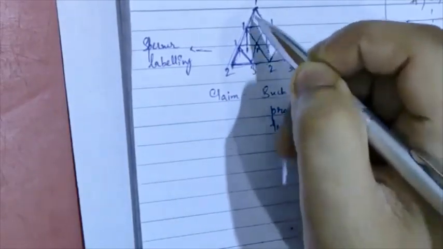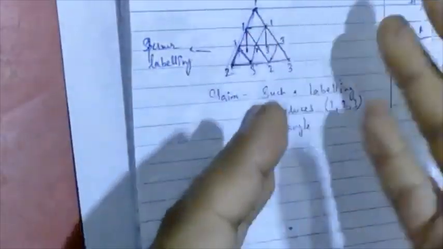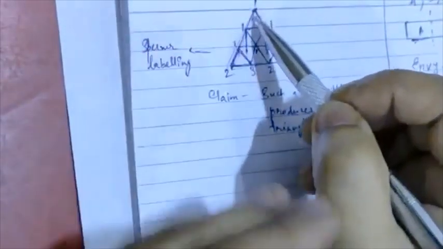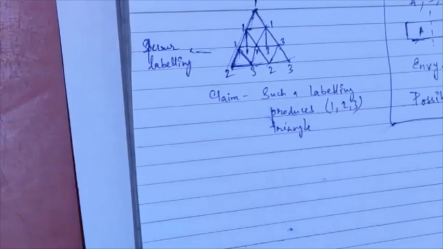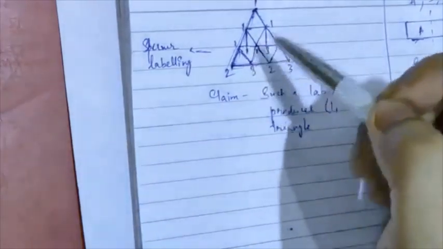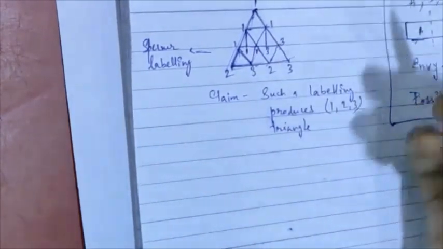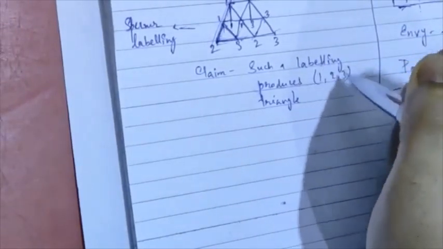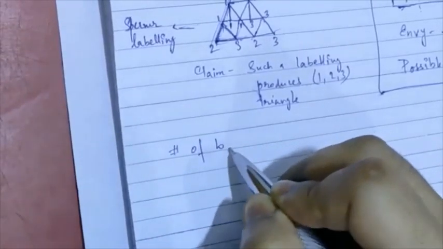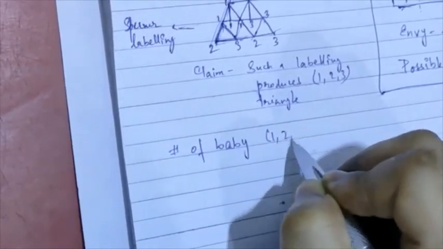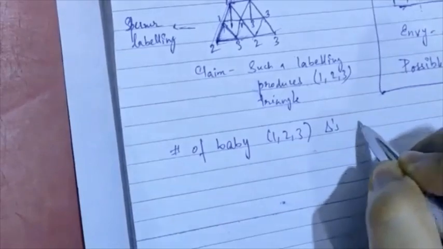I'm not looking at the outer triangle, and I'm not making this claim about the outer 1, 2, 3 triangle. I'm just claiming this about the baby triangles that are present within. So what we are going to show is that the number of baby 1, 2, 3 triangles is odd.